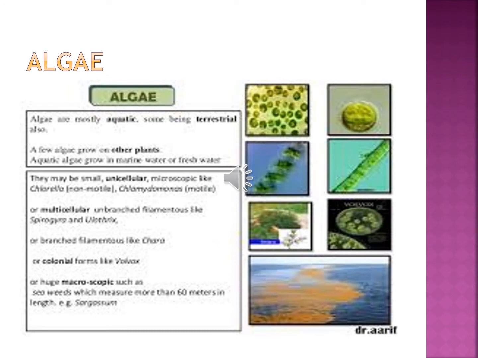First of all, we see algae. We already saw algae in the diagram. Algae belong to the thallophytes. We cannot separate a root, a stem, or a flower. That is the thallophyte family. So in algae also, we cannot separate root and stem. That kind of plant is called algae. Algae also have green pigment, so these plants do photosynthesis.